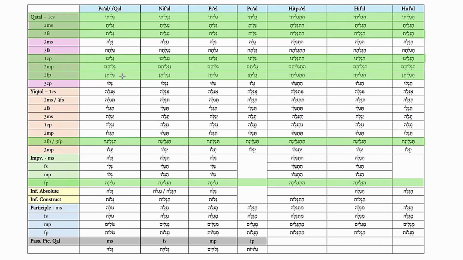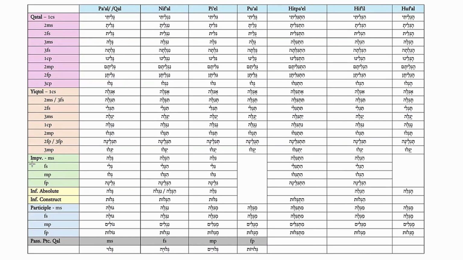Yod is visible. That is important for parsing because we actually see the complete root, gimel lamed yod in this case. But the yod functions as a vowel consonant, not as a consonant. Tigleina in Yiktol, the vowel before the yod is in each case a segol, as well as in the imperative feminine plural.